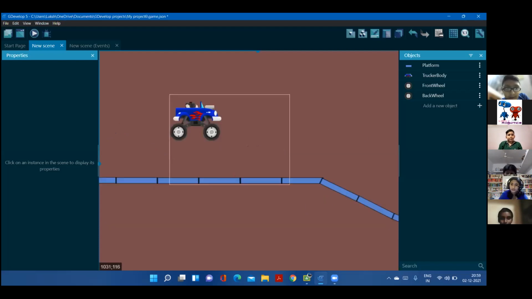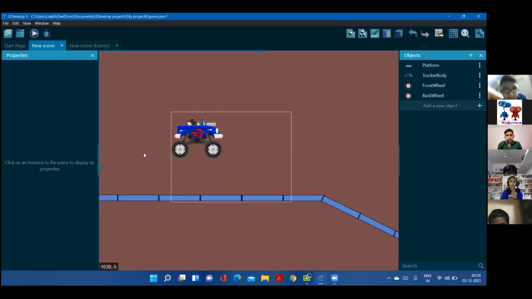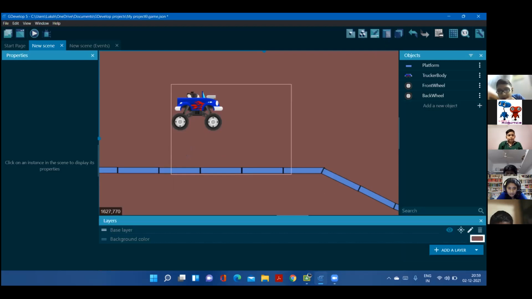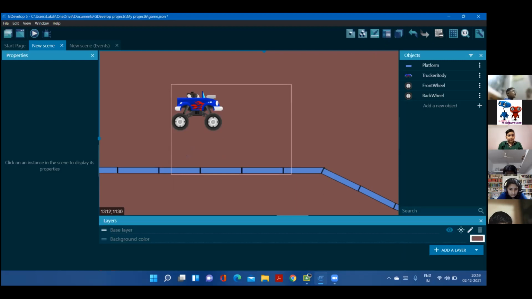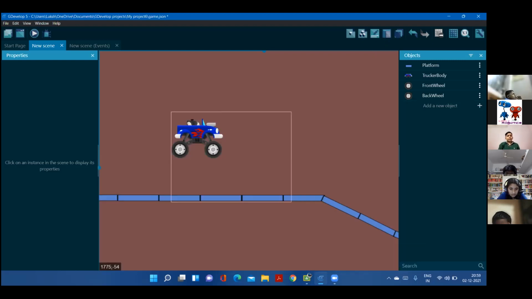Now the main part comes. It won't be interesting if this car has no light, right? So we're going to add a light over here. For the light to be clearer, you have to add a dark background. Now before that, let's just add the light.